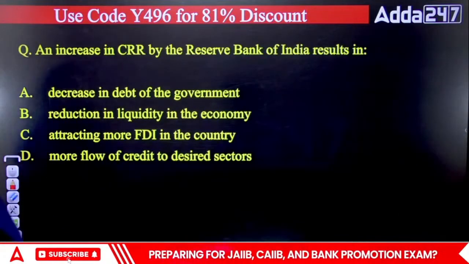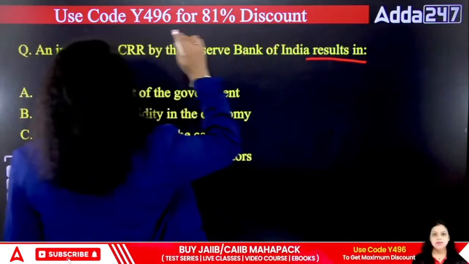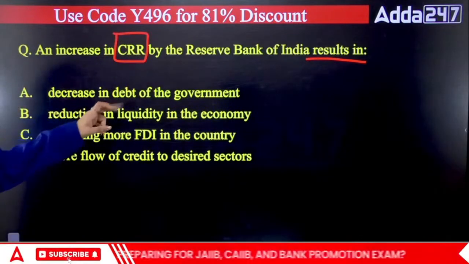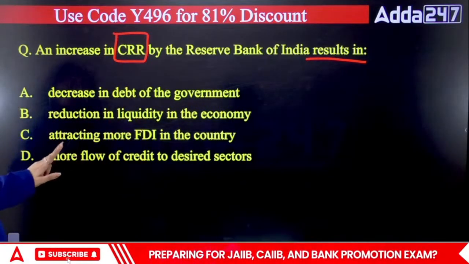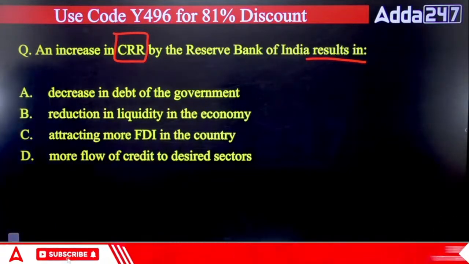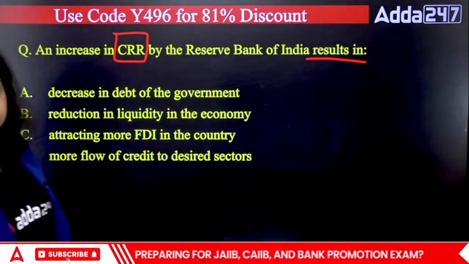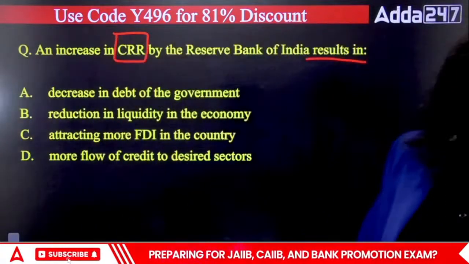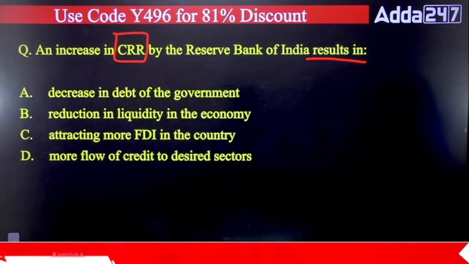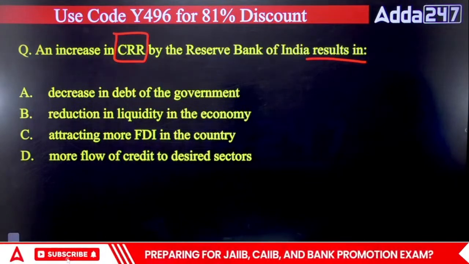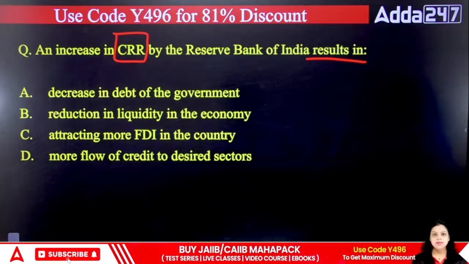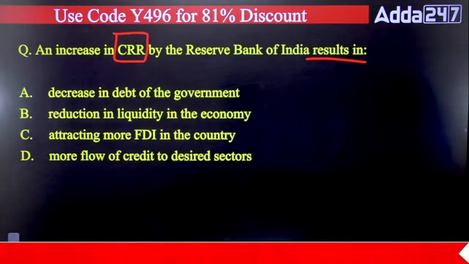An increase in CRR by Reserve Bank of India results in which of the following? If RBI increases the CRR, which of the following can be seen? First, decrease in debt of the government; second, reduction in the liquidity in the economy; third, attracting more FDI in the country; fourth, more flow of credit to desired sectors. So what do you think, which of the following is correct? A, B, C or D?